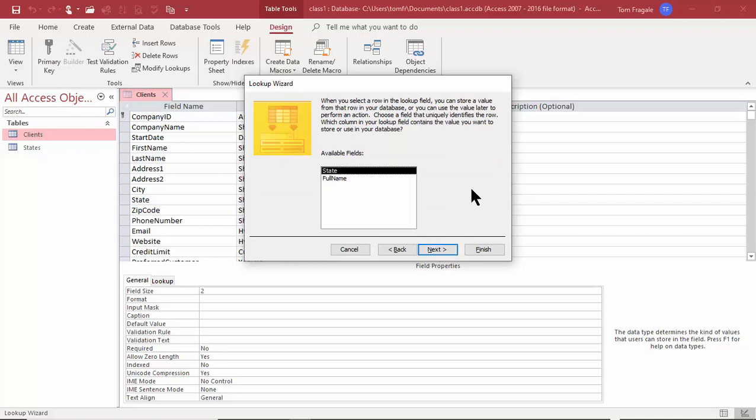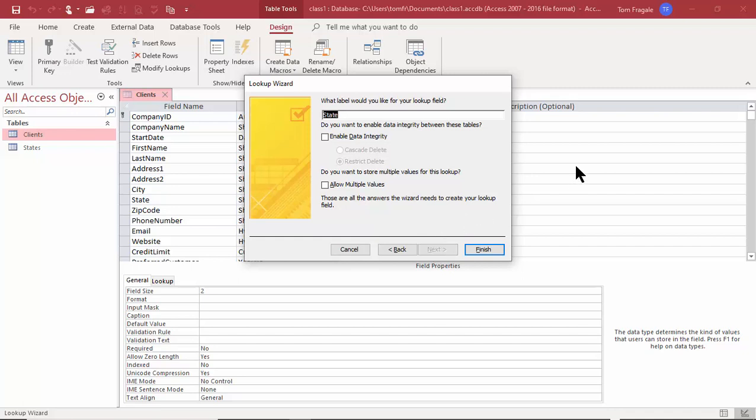Now this is a really important screen. This means when I pick one of those states from the pull down, which actual field is going to go back to the client's table. The state field is going to go back to the client's table. So I'll pick on Next.